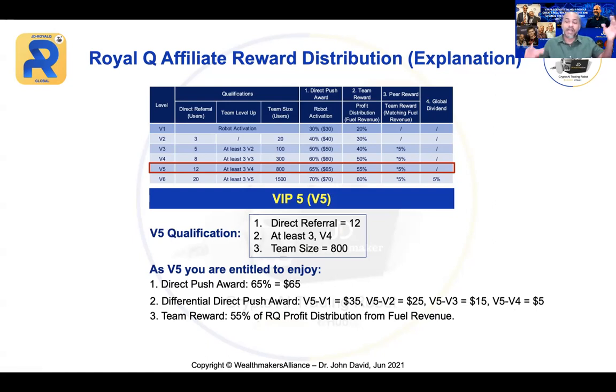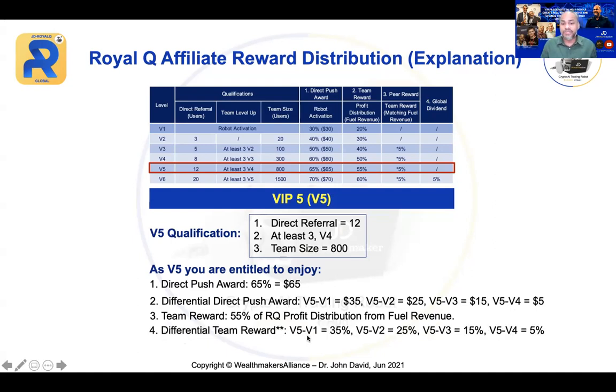From the fuel fee, now you enjoy 55%. And you also enjoy the differential, another 4 levels. And the peer reward, because your V4 will become V5. When they become V5, you will now enjoy 5% from the total size of their group.